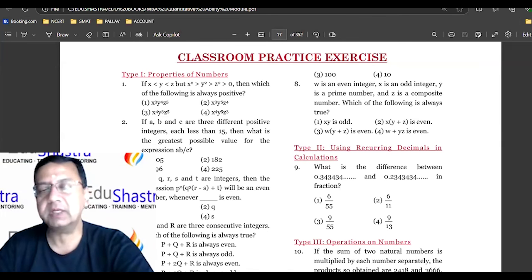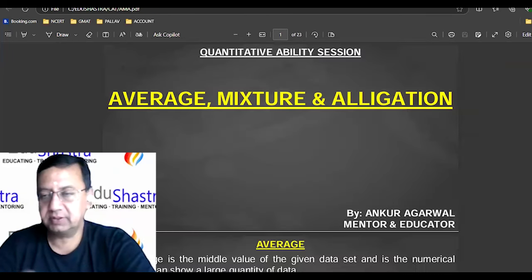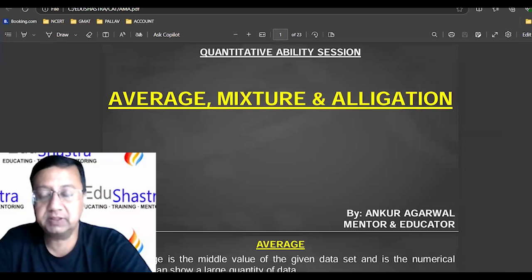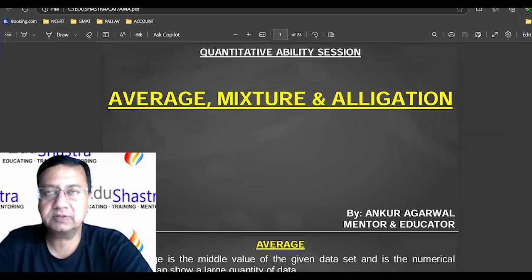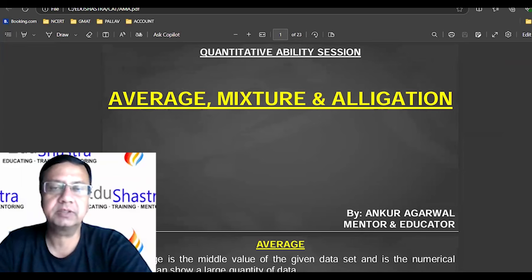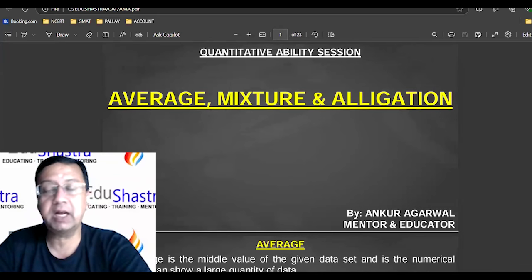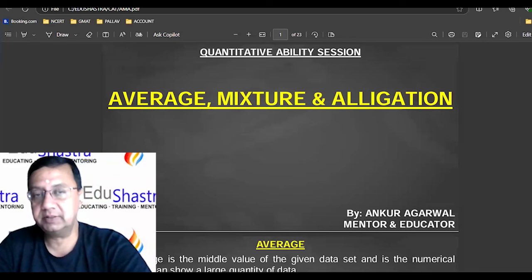Okay, now moving further to today's session. I suppose you were there in the previous session where we discussed ratio and proportion. I told you ratio and proportion, percentage, and average are three very important topics with different uses across all topics, maybe time and distance, geometry, algebra, and yes, major uses are in data interpretation.